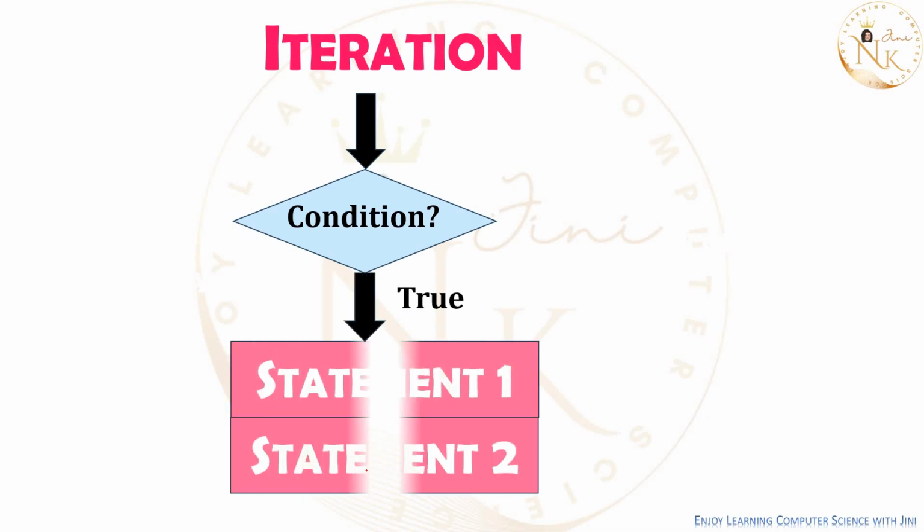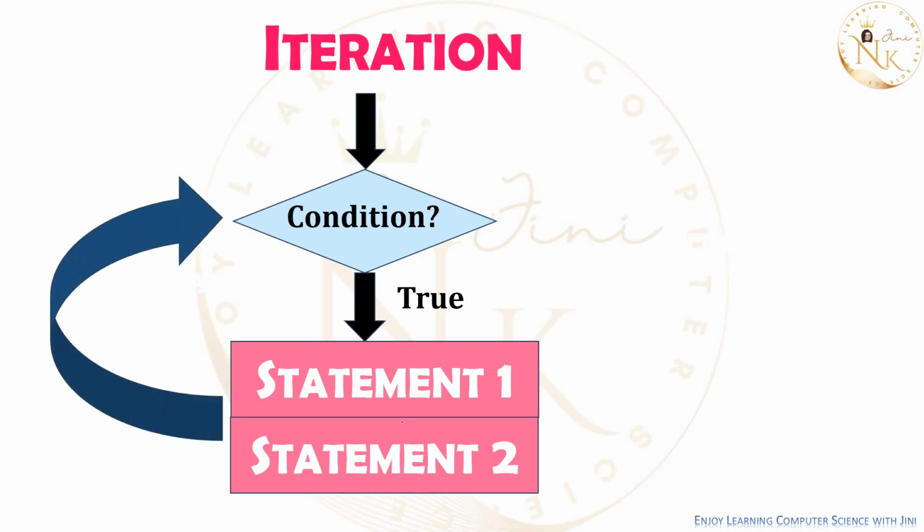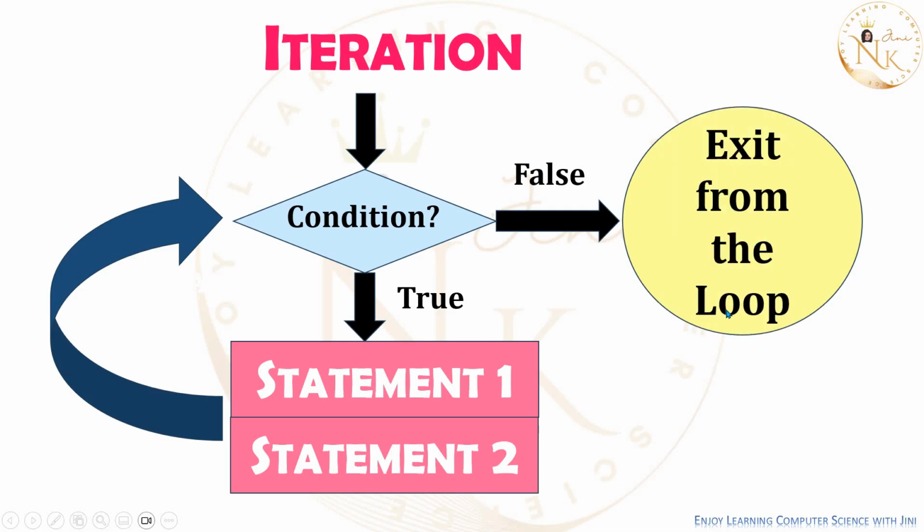When the condition is true, the set of statements will get executed, and again it goes back to the condition. Again, if the condition is true, it will come back and execute. This loop will get repeated. Once the condition is false, it will exit from the loop. This is iteration.